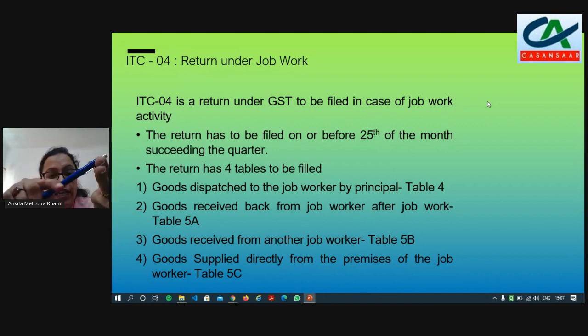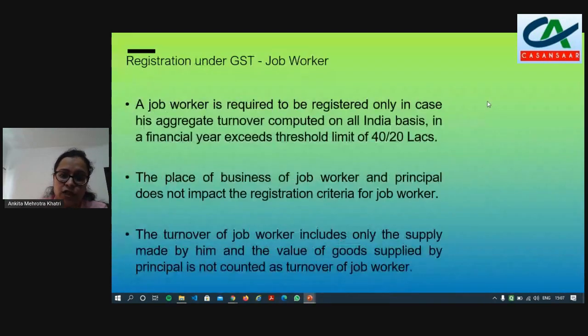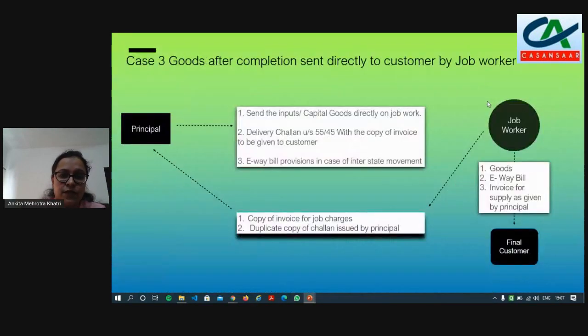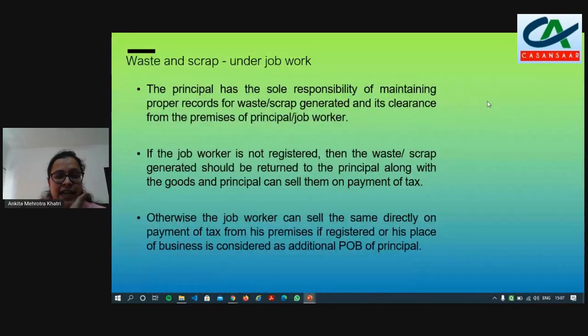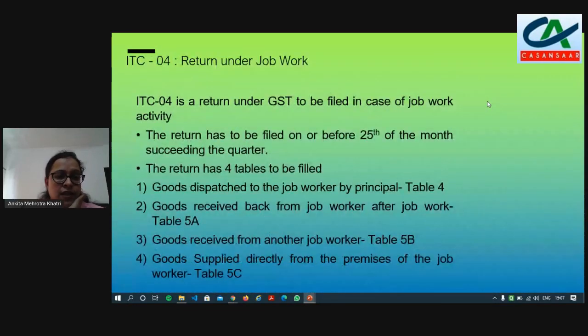Now table 5C, when you are supplying the goods directly from the premises of the job worker to the customer. This is the provision which we have discussed, when the principal supplies the goods to the job worker, the job worker does the job work and supplies directly to the final customer. In that case you are not receiving the goods back. So what will you do? You will mention the details in table 5C, the invoice through which you have sent the goods directly from the job worker's premises to the final customer.